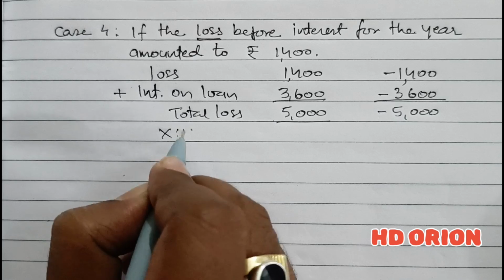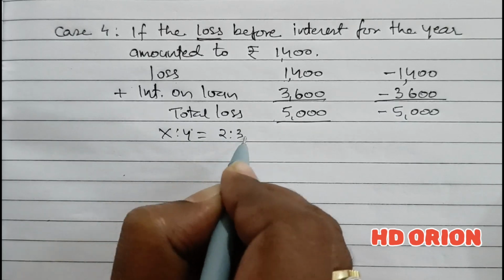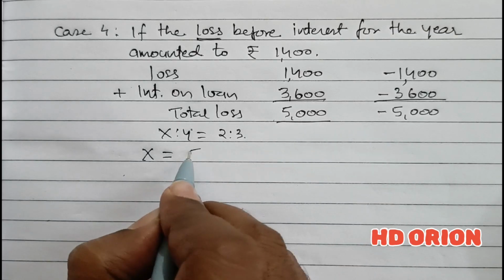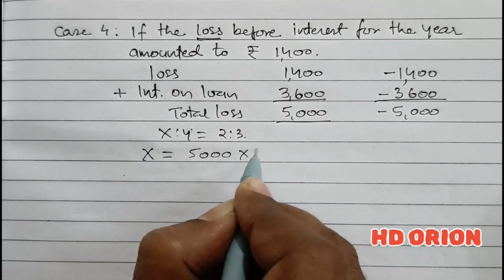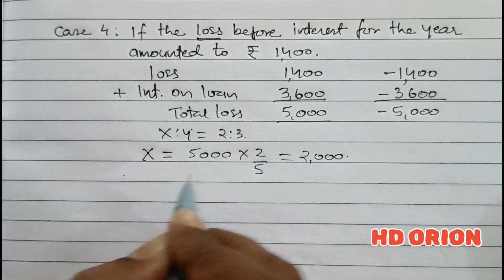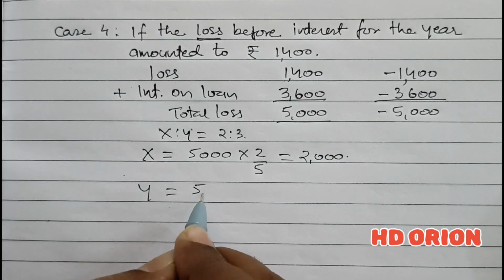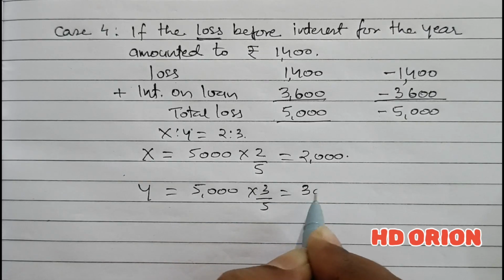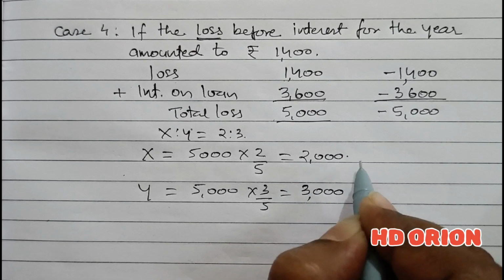Now X is to Y is equal to 2 is to 3. So out of total loss of rupees 5,000, X will get 2 by 5. That is equal to rupees 2,000. And Y will get rupees 3,000. Both are losses.